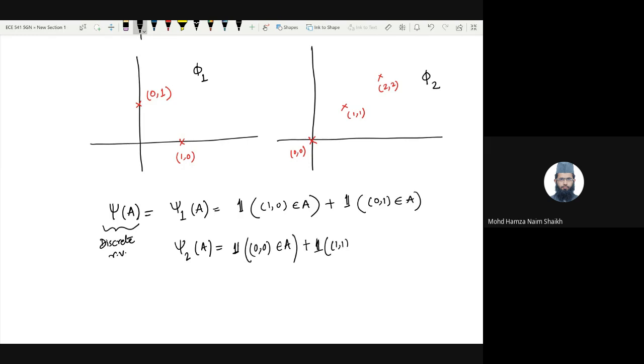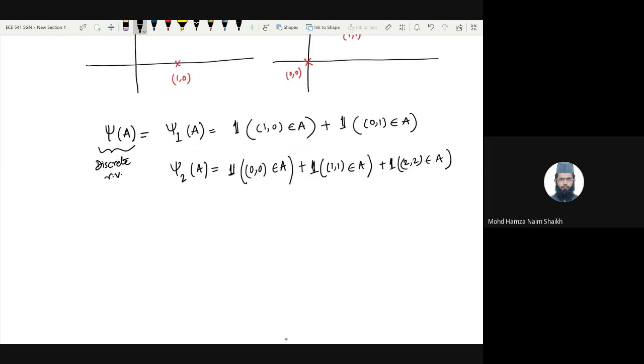Whether 1, 1 belongs to A or not, and the indicator function of whether 2, 2 belongs to A or not. Okay. So if I try to fix a certain A, so let's consider A to be a ball of center 1, 1 and of radius, let's say 1.1.